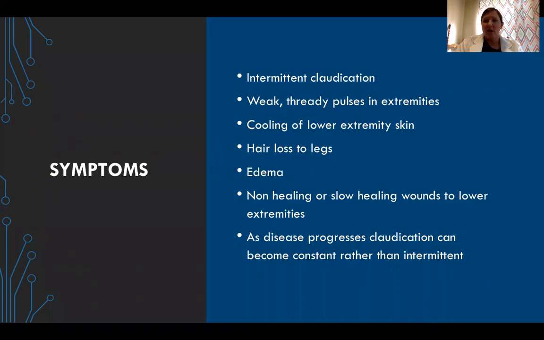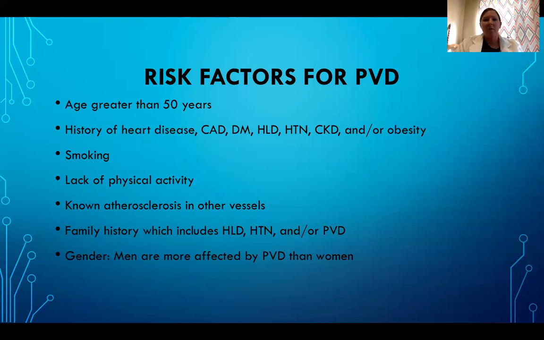Symptoms of PVD are intermittent claudication, weak thready pulses in extremities, cooling of lower extremity skin, hair loss to legs, edema, non-healing or slow healing wounds to lower extremities, and as the disease progresses, claudication can become constant rather than being intermittent.